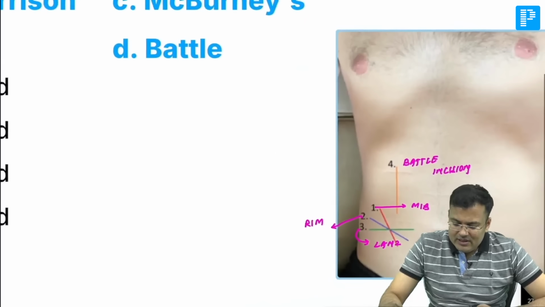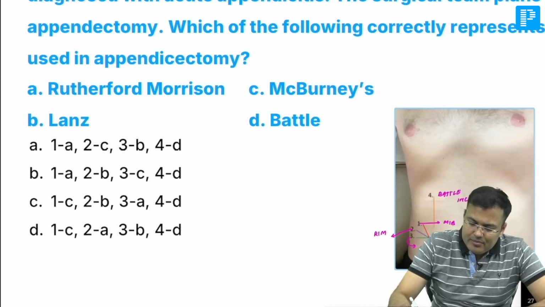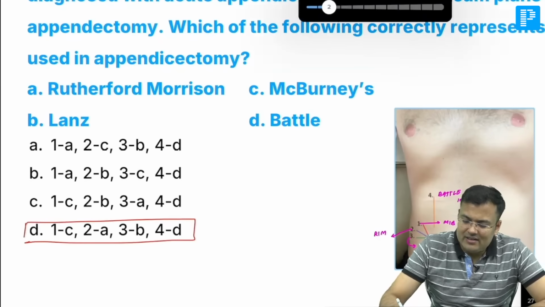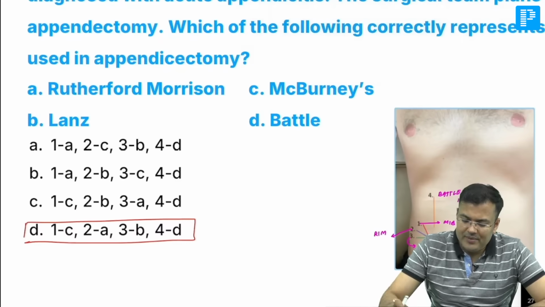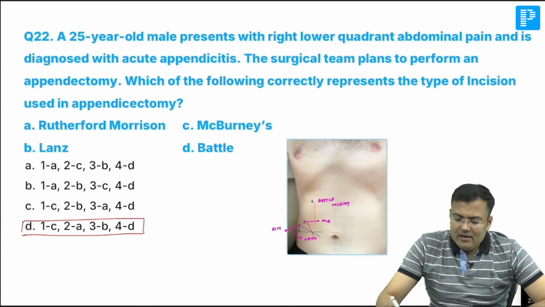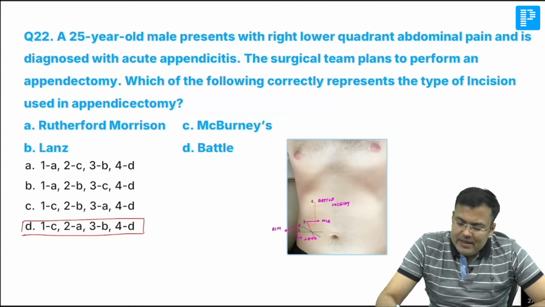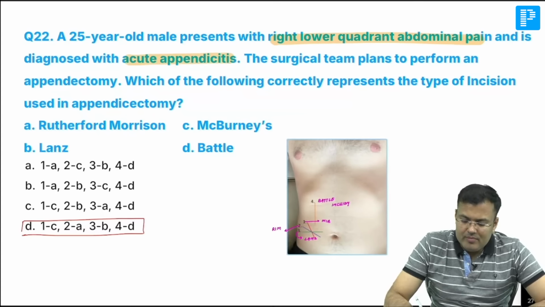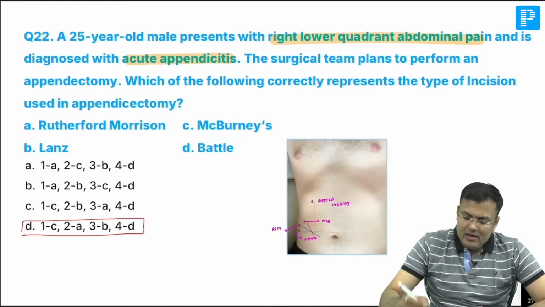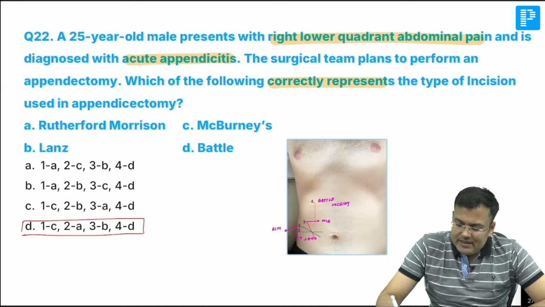So what is the correct answer? You can see the correct answer. Correct answer is option D. By the way, let's read the question also. I discussed. Let's read the question first. Okay, read it. 25 years old male having right lower quadrant pain. Easy. Diagnosed with acute appendicitis. Surgical team plans to perform an appendectomy. Which of the following correctly represents type of incision used in appendectomy?